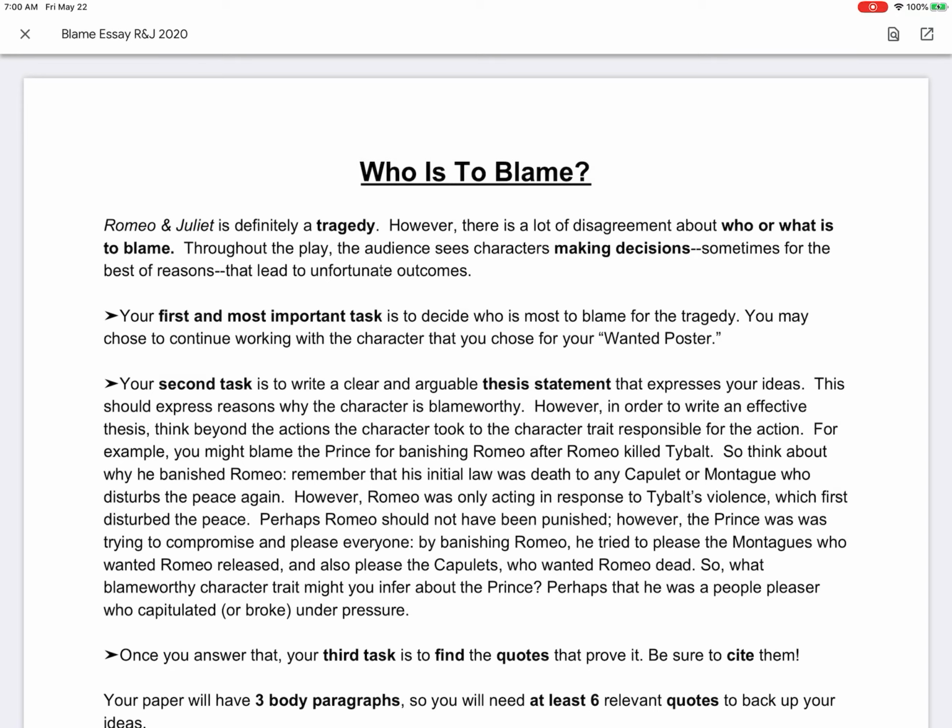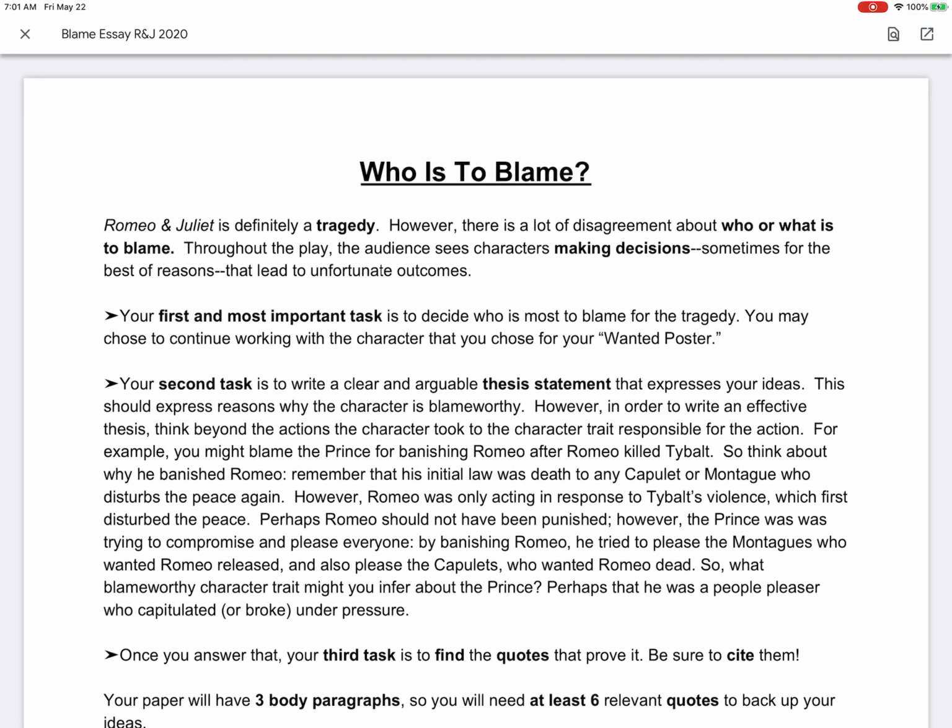For example, you might blame the prince for banishing Romeo after Romeo killed Tybalt. So think about why he banished Romeo. Remember that his initial law was death to any Capulet or Montague who disturbs the peace again. However, Romeo was only acting in response to Tybalt's violence, which was first disturbing the peace. Perhaps Romeo should not have been punished. However, the prince was trying to compromise and please everyone. By banishing Romeo, he tried to please the Montagues, who wanted Romeo released, and also the Capulets, who wanted Romeo dead. So what blameworthy character trait might you infer about the prince? Perhaps that he was a people pleaser who capitulated or wavered under pressure.